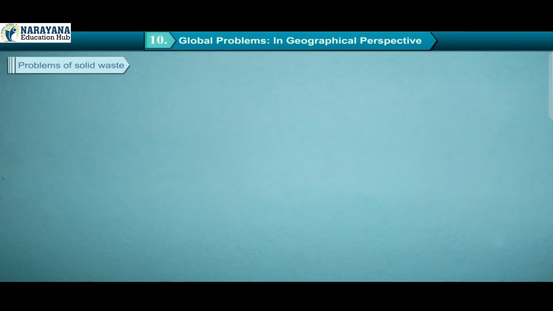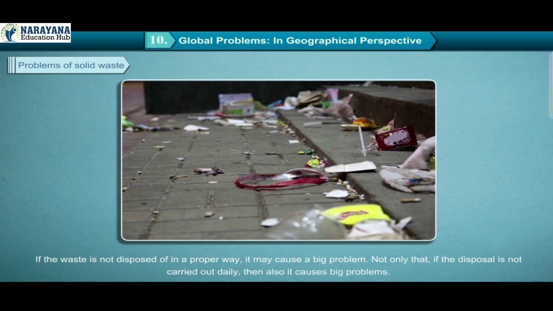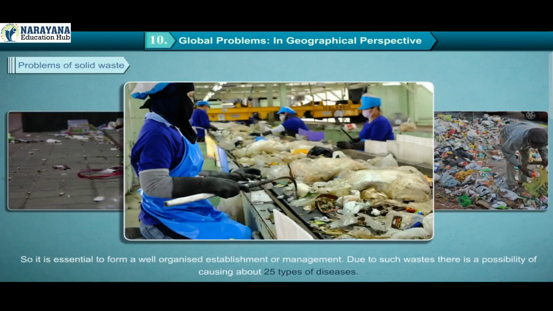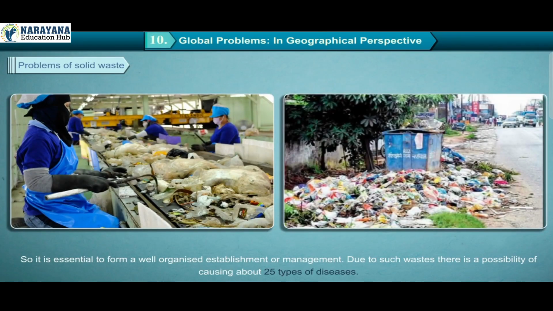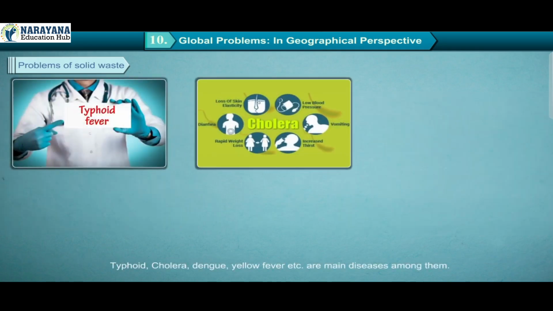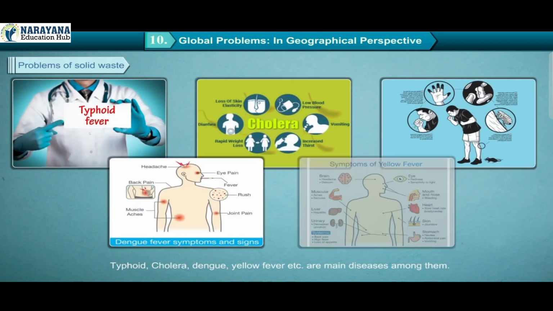Problems of solid waste. If the waste is not disposed of in a proper way, it may cause a big problem. Not only that, if the disposal is not carried out daily, then also it causes big problems. So it is essential to form a well-organized establishment or management. Due to such waste, there is a possibility of causing about 25 types of diseases. Typhoid, cholera, dengue, yellow fever, etc. are main diseases among them.